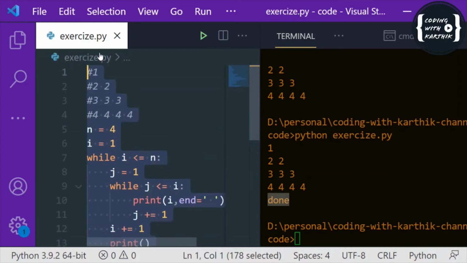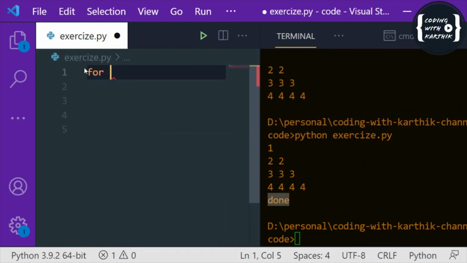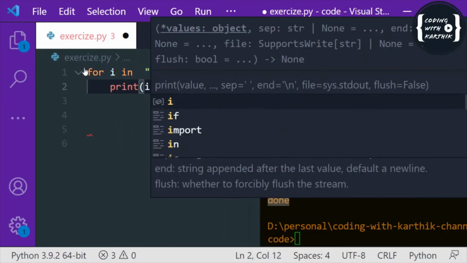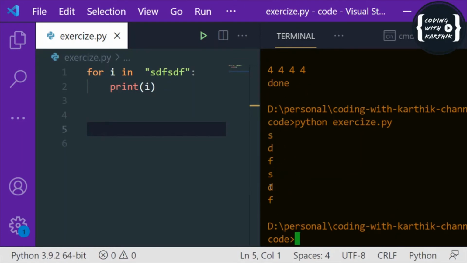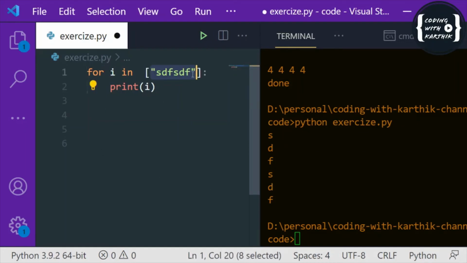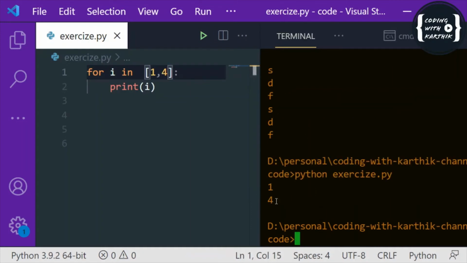And maybe I forgot, in a for loop, if you just want to iterate a string, we can just give some string, okay? If I print this, it will just print out each character in the string. So this is the iteration of the print. And also you can give a list. If I execute this, you can see it is printing the elements in the list. So this is how the for loop works in Python.